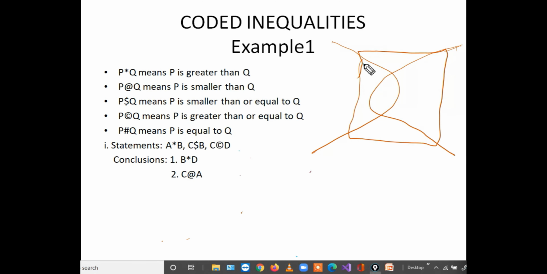So here: greater than or equal to, less than or equal to, and equal to. Can you combine these three? Yes. Okay, first give response to my questions.